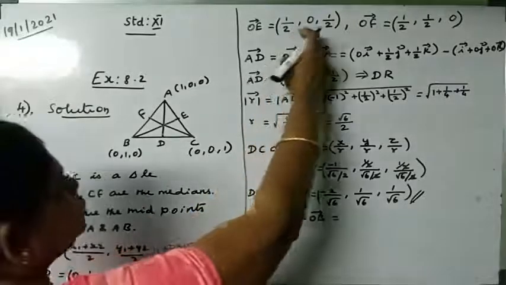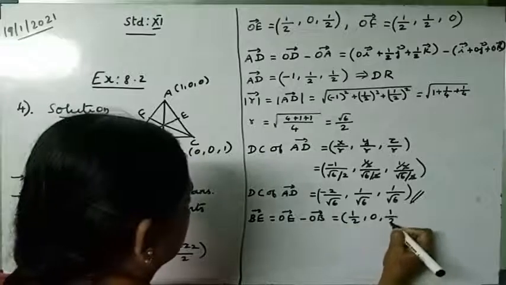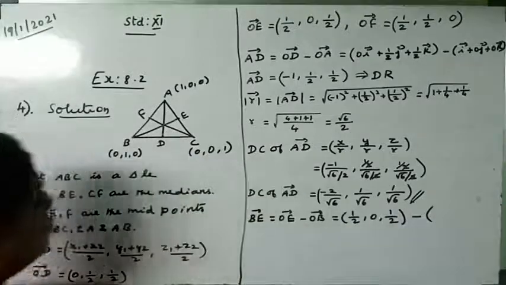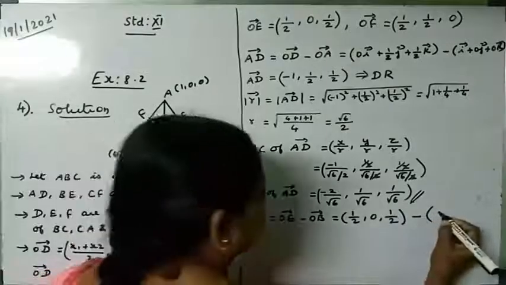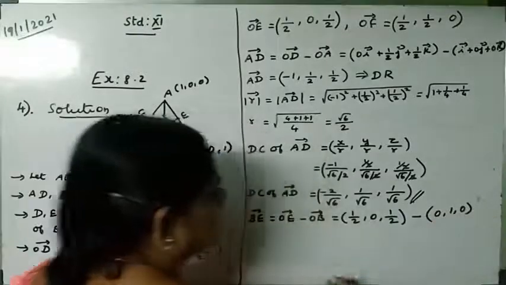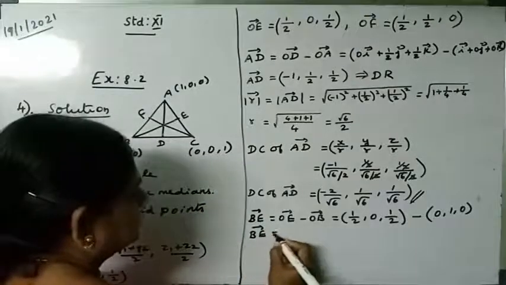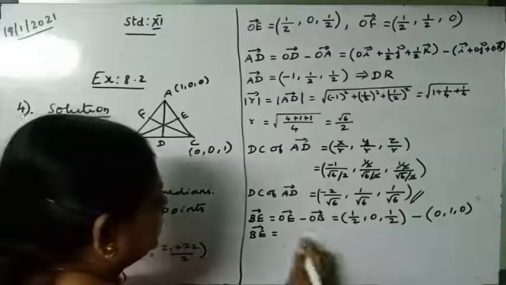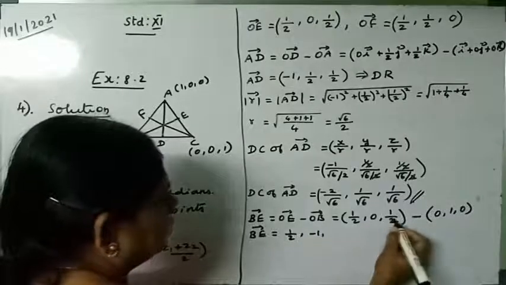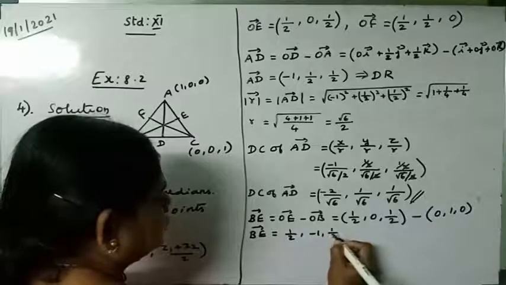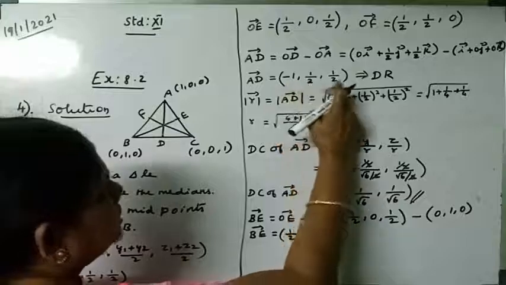OE is 1 by 2, 0, 1 by 2, minus OB vector. OB vector is here 0, 1, 0. So if you substitute this, we are getting BE vector is equal to 1 by 2 minus 0 is 1 by 2, 0 minus 1 is minus 1, 1 by 2 minus 0 is 1 by 2. You see the same one, 1 by 2, minus 1, 1 by 2.